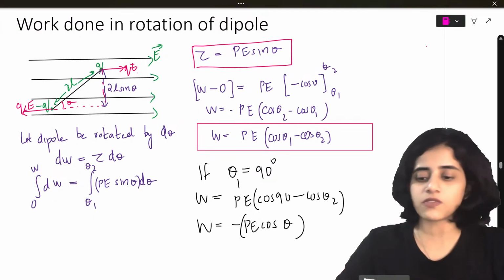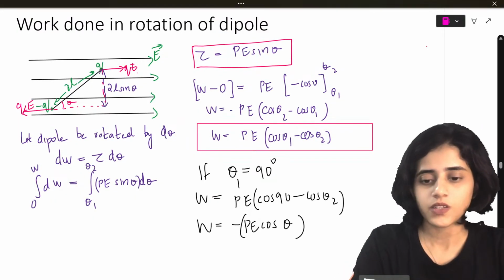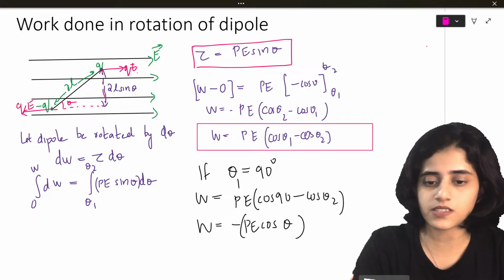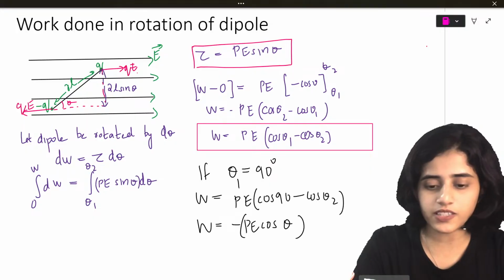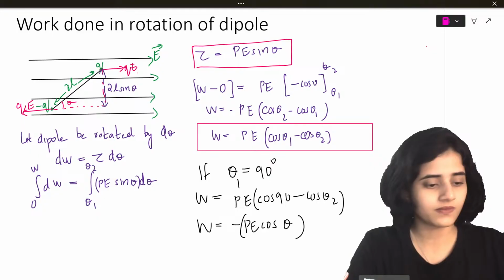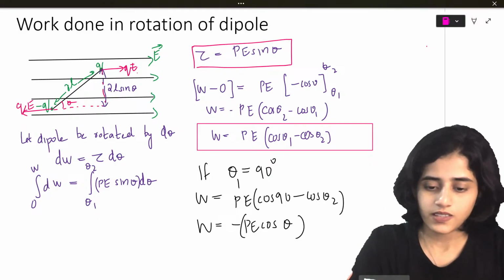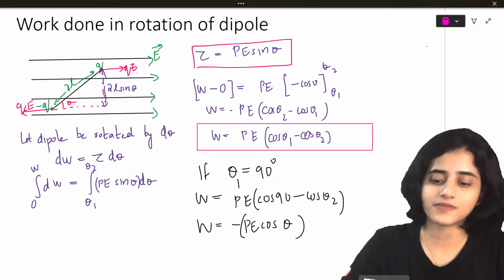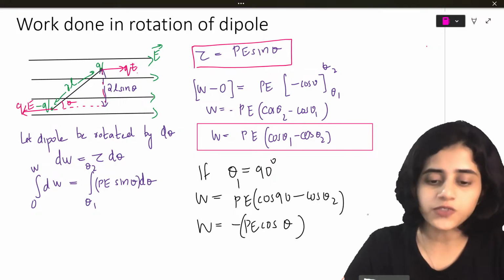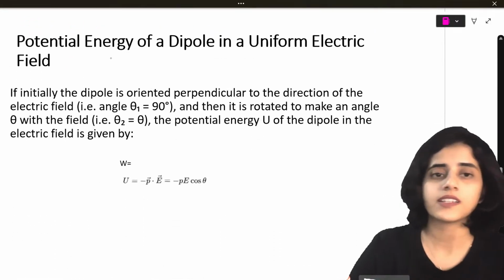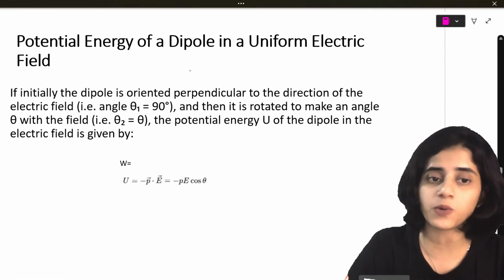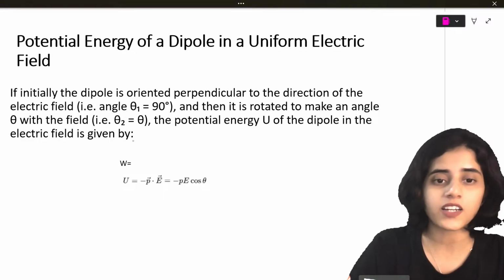From this, what can we find out? Now from this, I will find out the potential energy of a dipole in a uniform electric field. How do I do that?